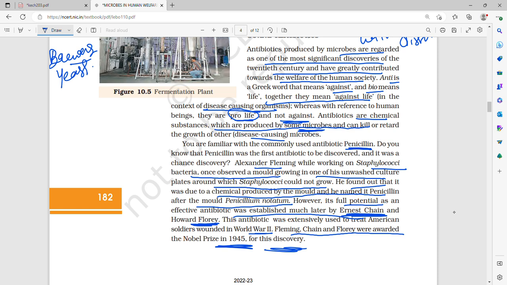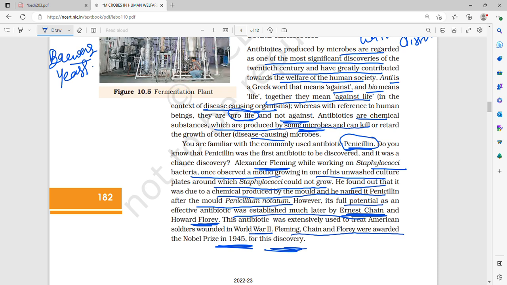So penicillin was an accidental discovery. How? One day Alexander Fleming was experimenting on Staphylococcus bacteria. He was growing them, but in one of his culture plates he had not washed it, and a mold was growing in it, because fungi grow in dark and moist regions.